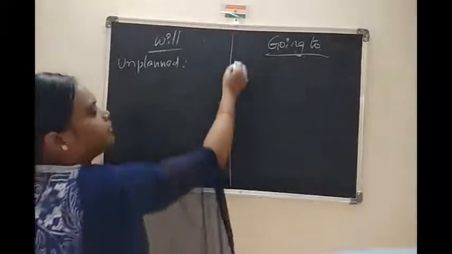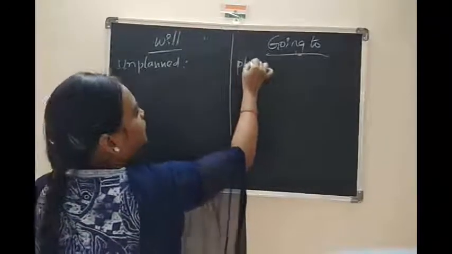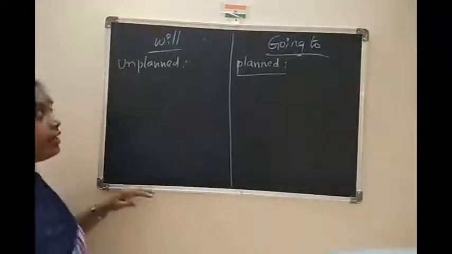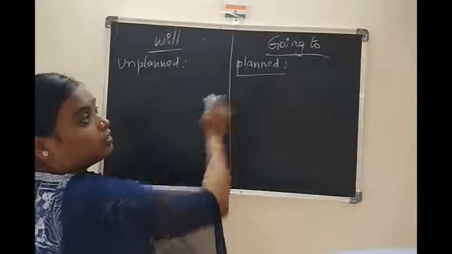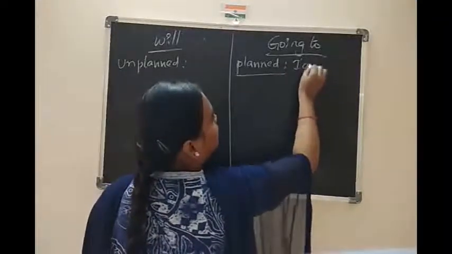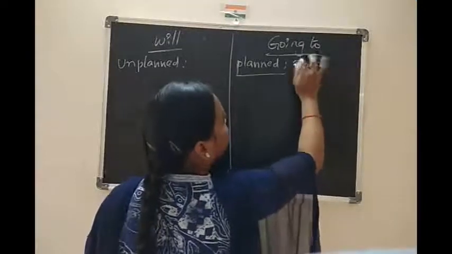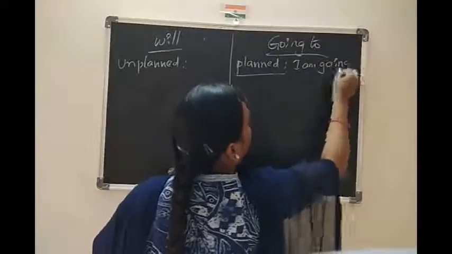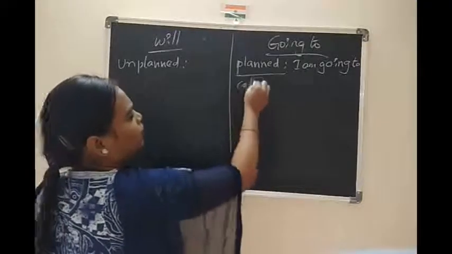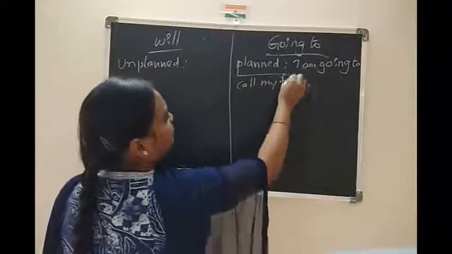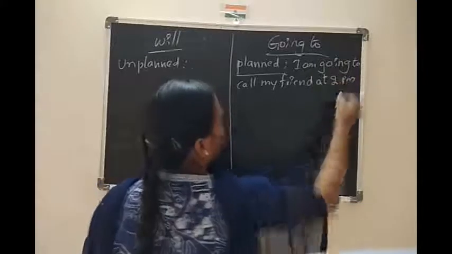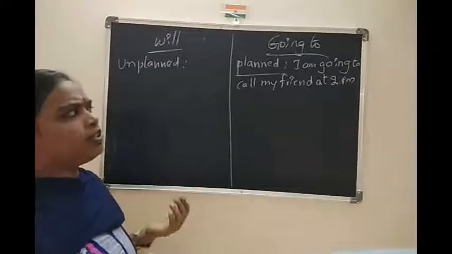Here it is planned. In a planned situation, we speak like this. For example, I am writing here: I am going to. We can write the full form or short form. I am going to call my friend at 2 p.m.